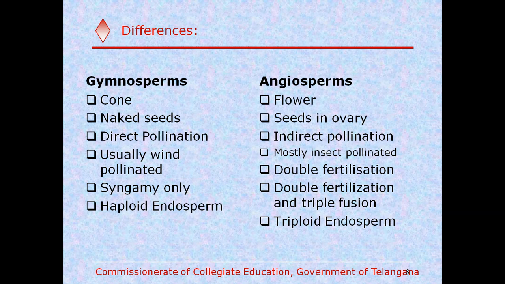But mostly in angiosperms, we observe flower formation. Flowers usually have attractive colors, and they also contain nectar as food for the insects.